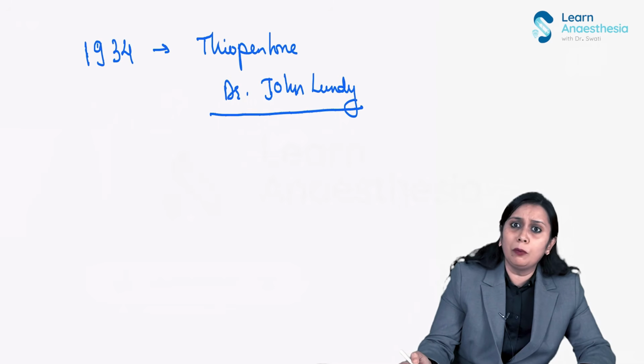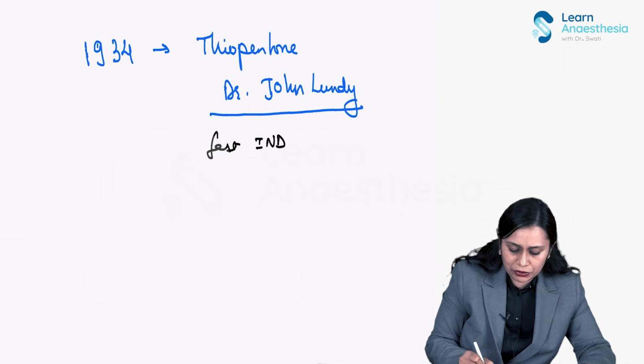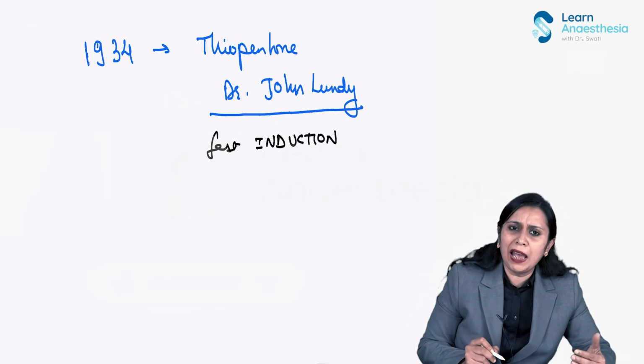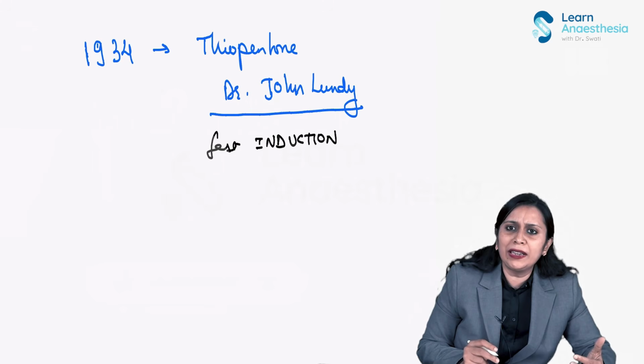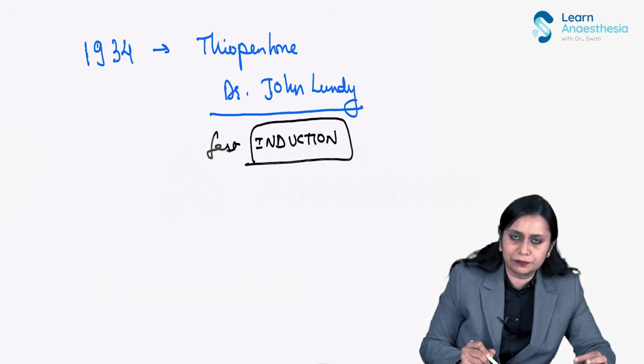Thiopentone in that era was mostly used for induction. It gave a very fast induction and very quick recovery if required, right? Its context sensitivity time, elimination time, everything, the pharmacokinetics, was very predictable. So it became a very popular agent for induction.